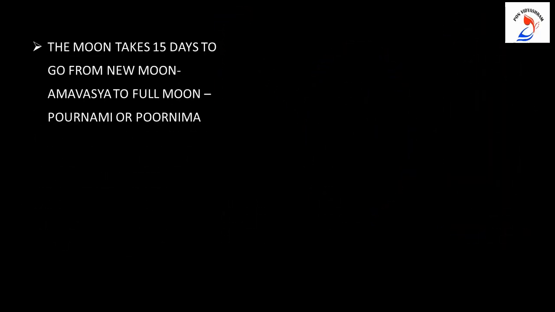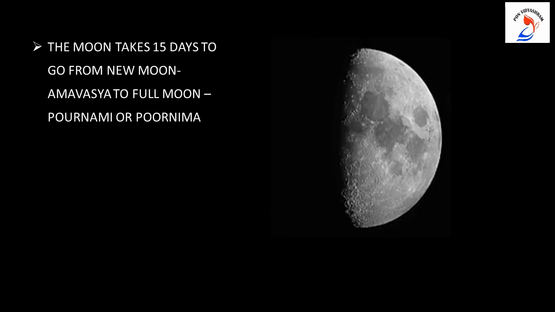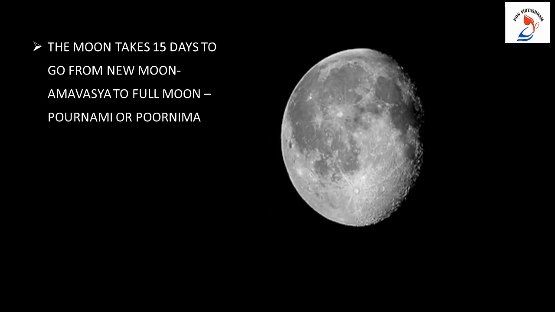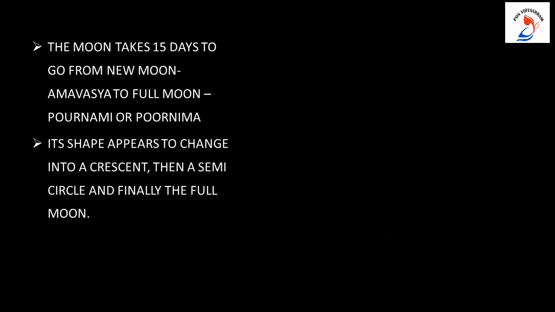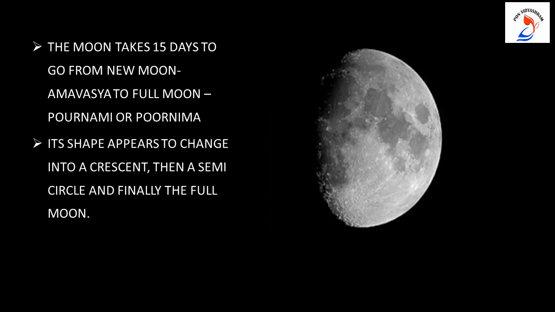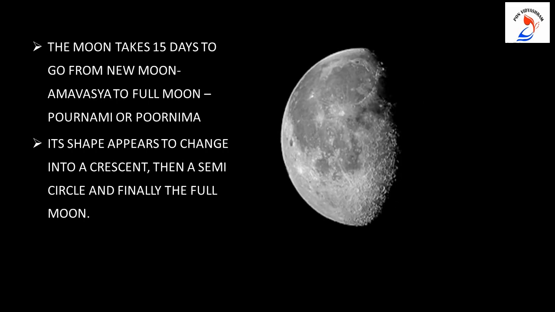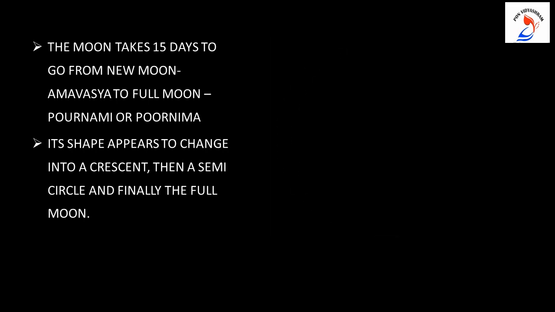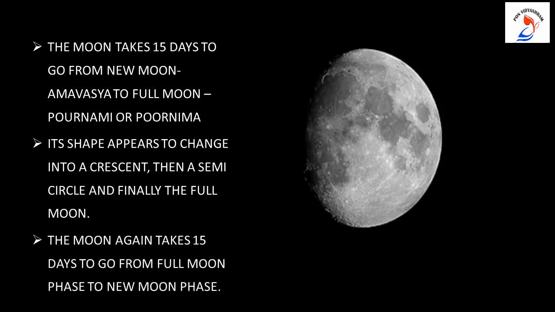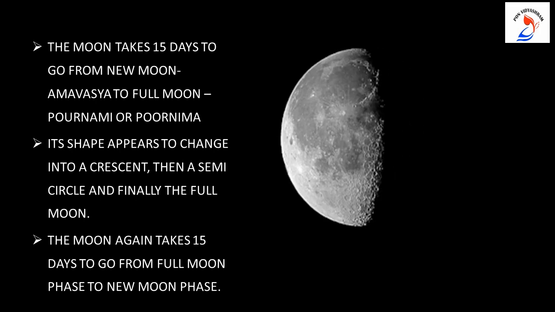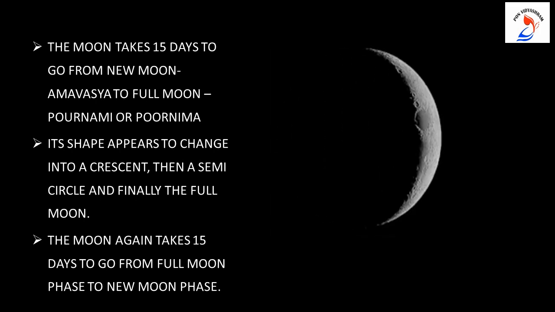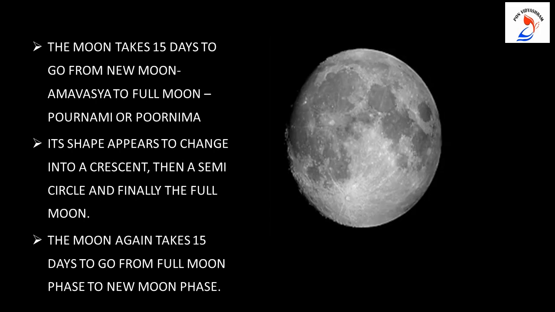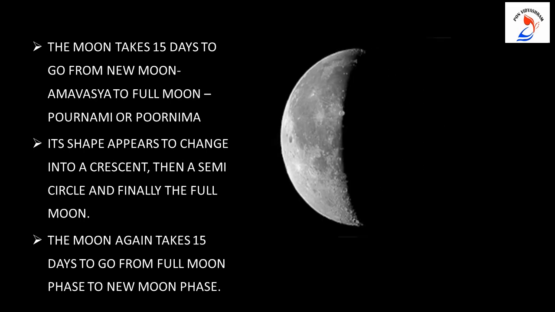The moon takes 15 days to go from new moon, that is Amavasya, to full moon, Paurnami or Purnima. Its shape appears to change into a crescent, then a semicircle, and finally the full moon. The moon again takes 15 days to go from full moon phase to new moon phase.